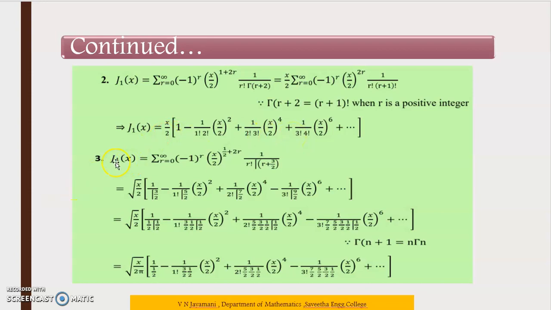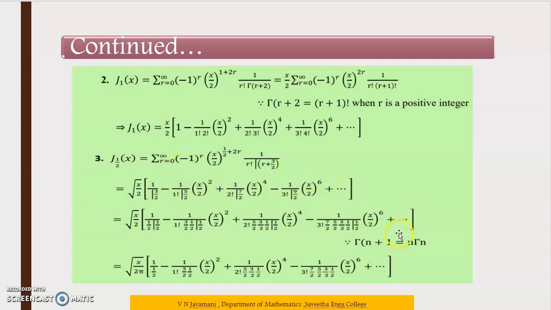Similarly, we are going to find the J1 by 2 of x. Replace n is equal to 1 by 2. So here we got (x by 2) to the power 1 by 2 plus 2r, 1 by r factorial into gamma of 1 by 2 plus 1, you will get 3 by 2. So already r is there, so gamma of r plus 3 by 2. Now here we have to take out the (x by 2) to the power 1 by 2 outside. Then the remaining we have to keep this 2r as it is. Then apply summation r is equal to 0 to infinity. We get the result like this.